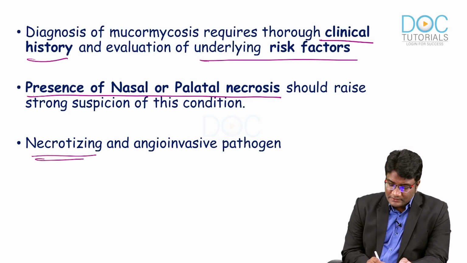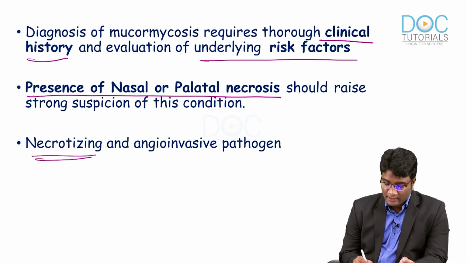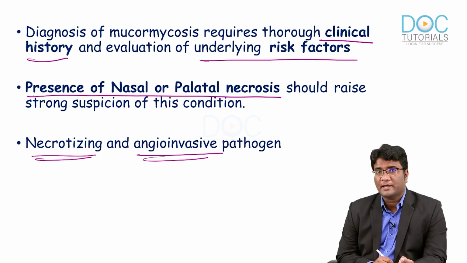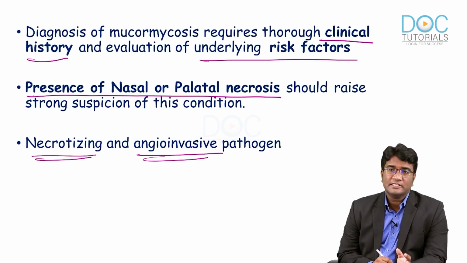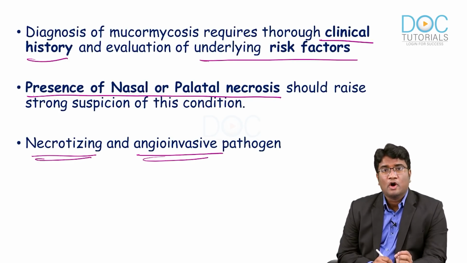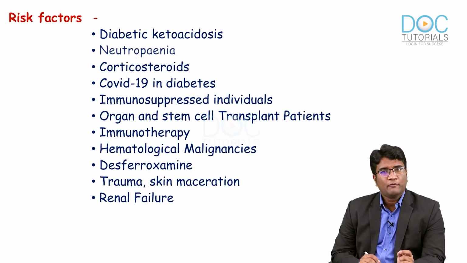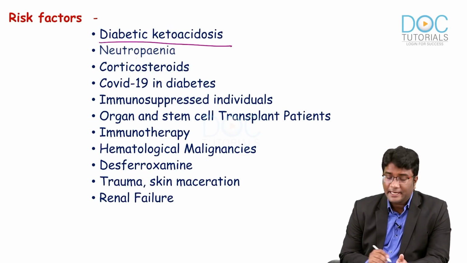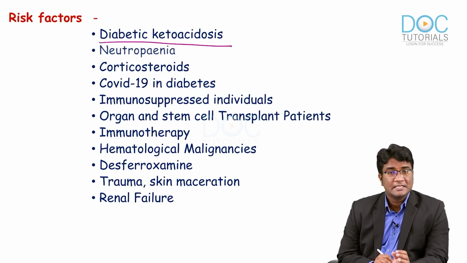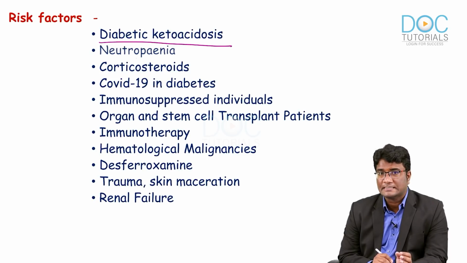And also remember, this fungus is a necrotizing and also an angioinvasive pathogen. So, you will see a lot of these findings of bone erosions, of vessel invasions, vessel thrombosis because of this necrotizing and angioinvasion of the fungus. And what are the important risk factors for development of mucormycosis? Please remember, mucormycosis commonly develops in patients with diabetic ketoacidosis, especially people who are having uncontrolled diabetes, repeated episodes of diabetic ketoacidosis. This predisposes for mucormycosis.